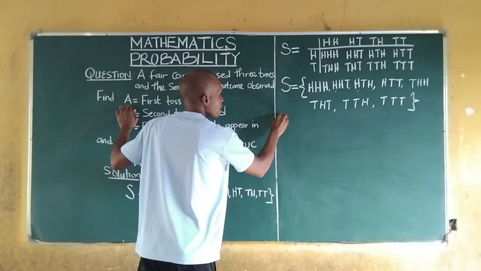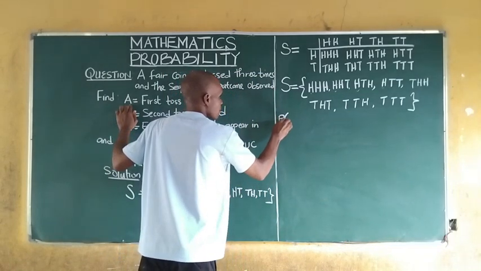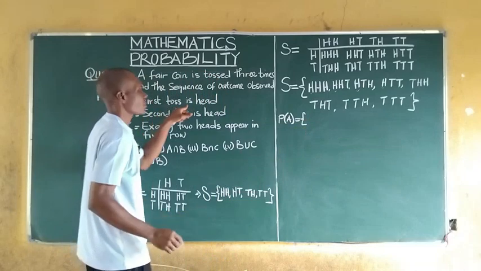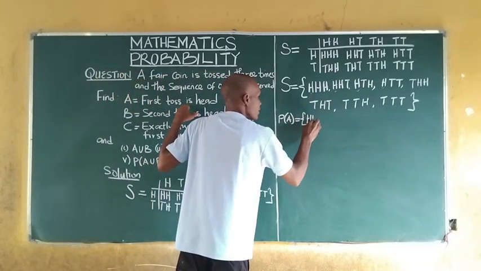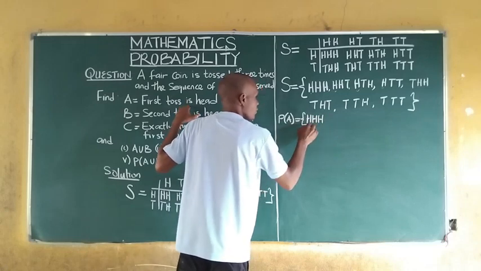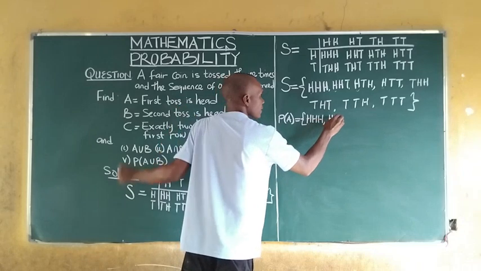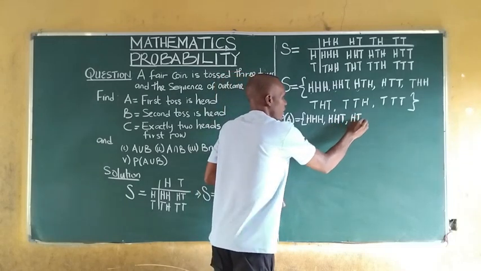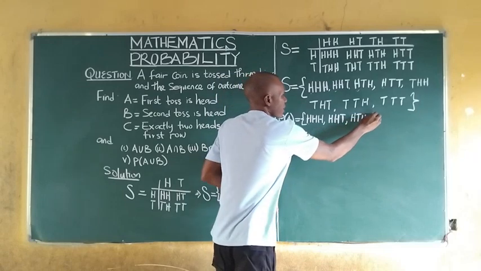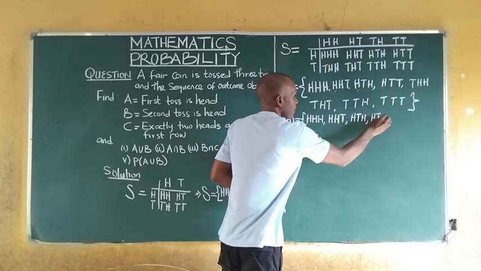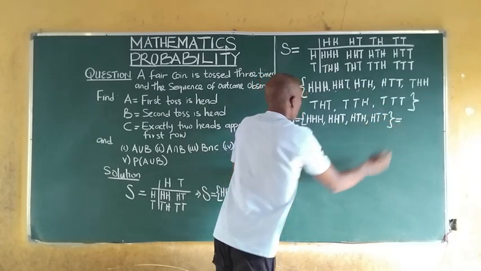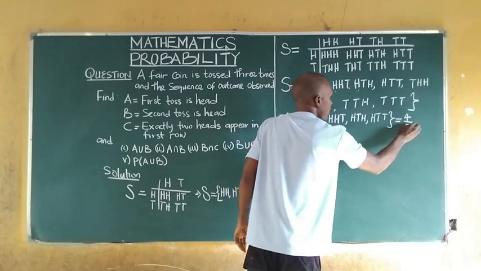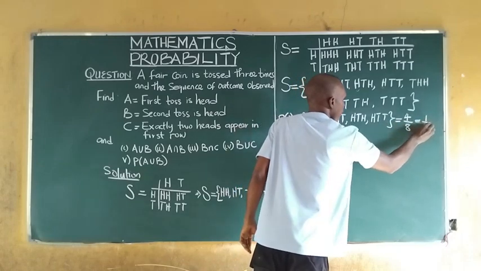So the probability of A is equal to, first toss is head, we take these 4: head, head, head; head, head, tail; head, tail, head; and head, tail, tail. If we count 1, 2, 3, 4, we have our probability to be 4 all over 8. And if we reduce this, we get 1 all over 2.